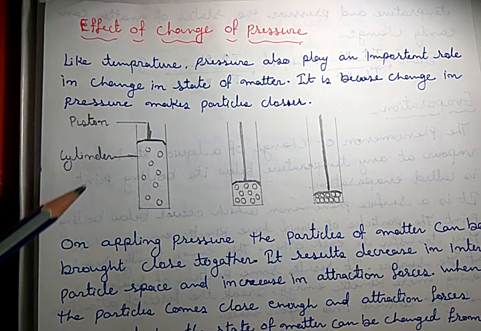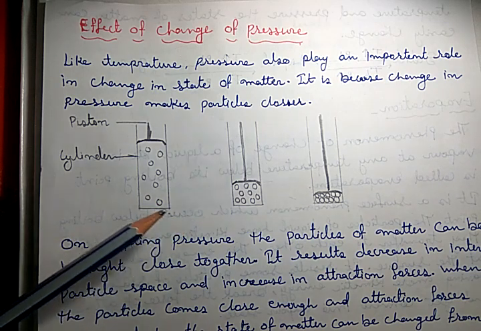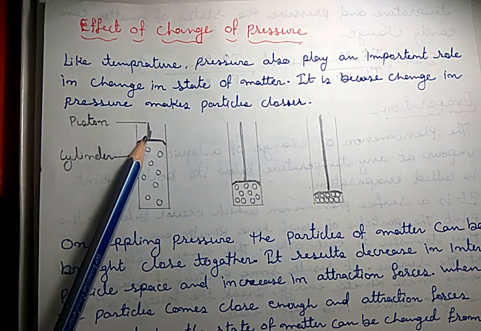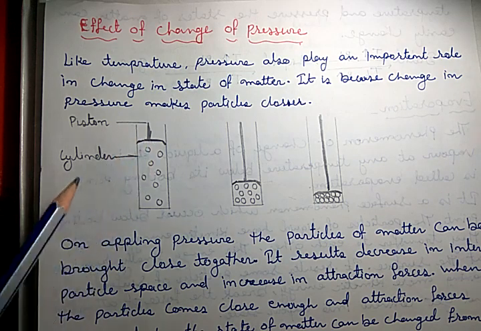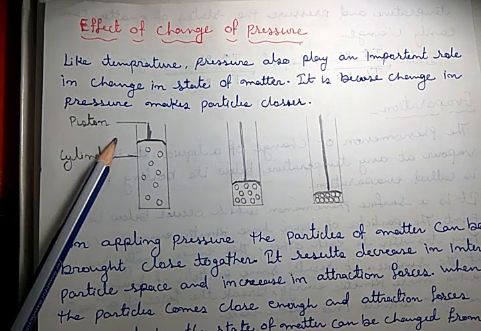To understand it, we can perform an activity. Suppose this is a cylinder and there is a piston. A piston is a device which creates pressure in normal life. In Holi, the back part of the pichkari that you push and the water comes out is a simple example of a piston. Similarly, in an injection, the backside part on which we press with our thumb is a piston, which is used to increase the pressure.